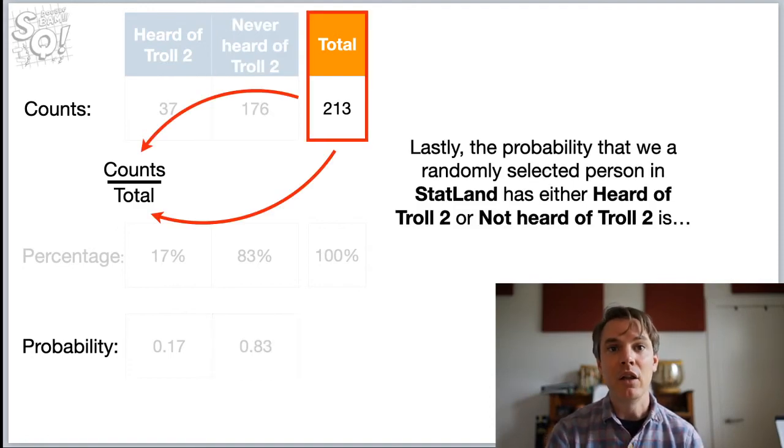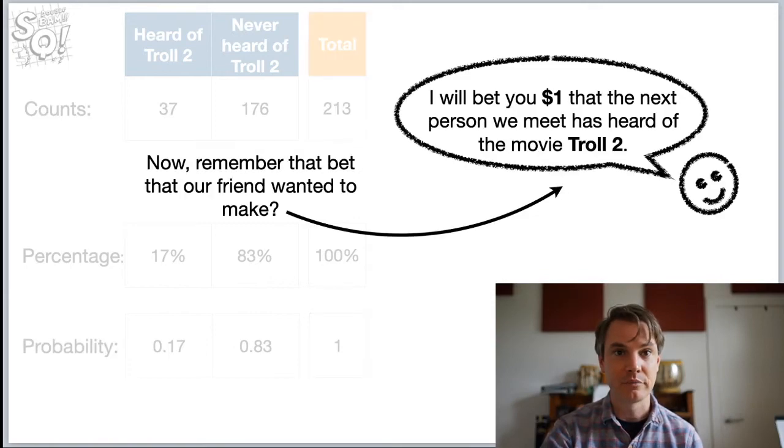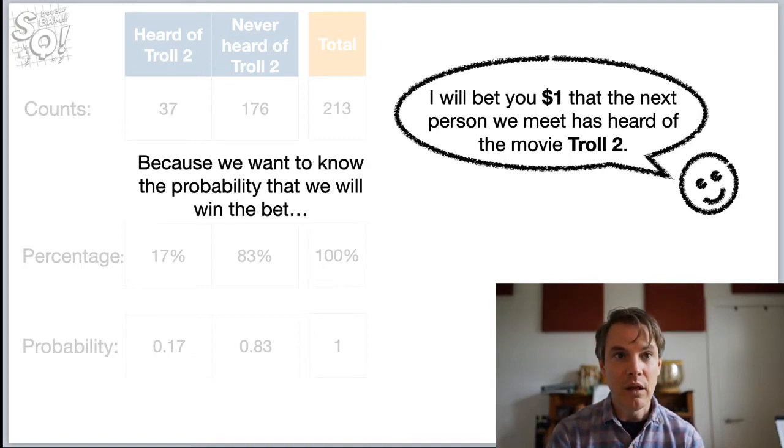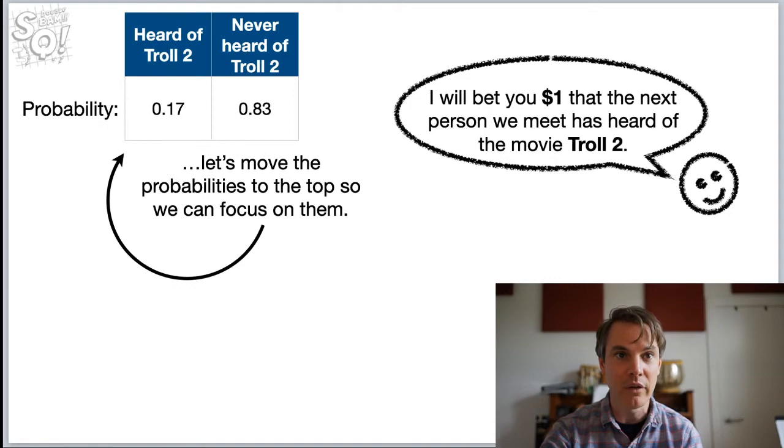Okay. Lastly, the probability that a randomly selected person in Statland has either heard of Troll 2 or not heard of Troll 2 is 1. So they're kind of guaranteed to be in one of those two categories. Now remember that bet our friend wanted to make. Our friend said, I bet you $1 that the next person we meet has heard of the movie Troll 2. And because we want to know the probability that we will win the bet, we're going to focus on probabilities. So let's move the probabilities to the top so we can focus on them.